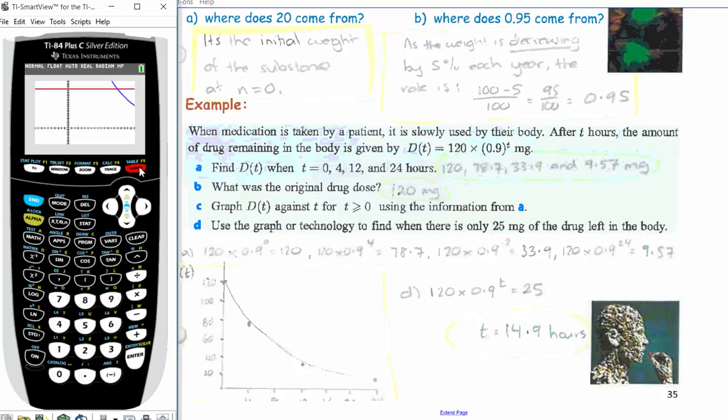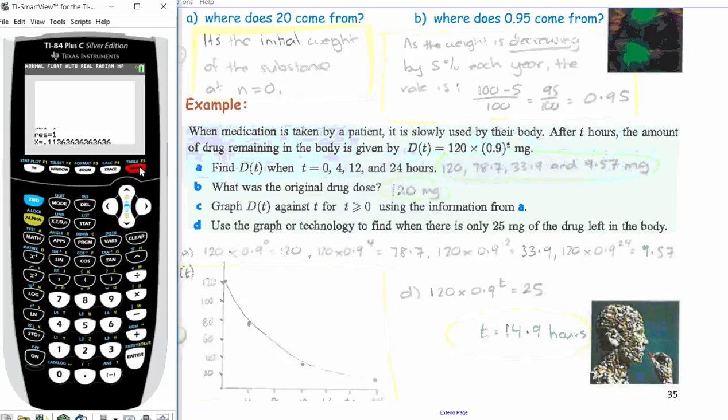The graph's kind of a big decay because it starts at 120. So that's why we can't see the top part of it. I just went up to above the intersect. We are only interested in the intersect anyway. If you wanted to adjust it, you could. You could make the y max greater than 120, like 130, and then you can see the whole graph a bit better, just so you understand what's going on.